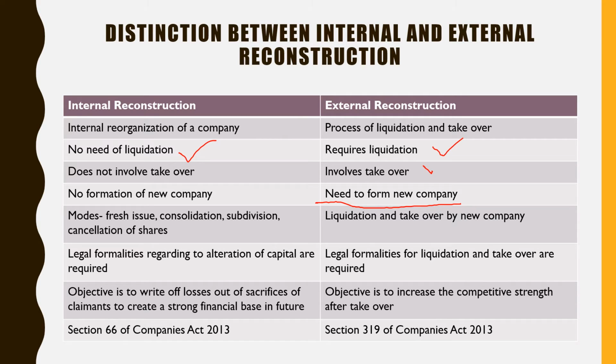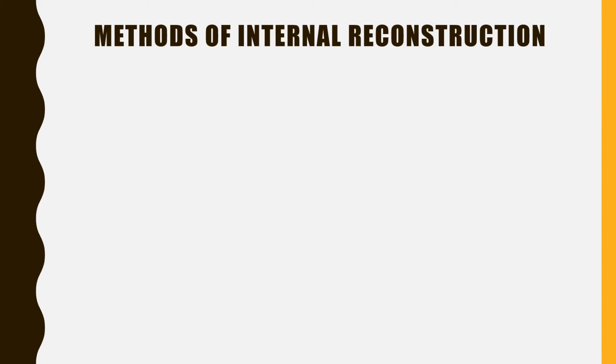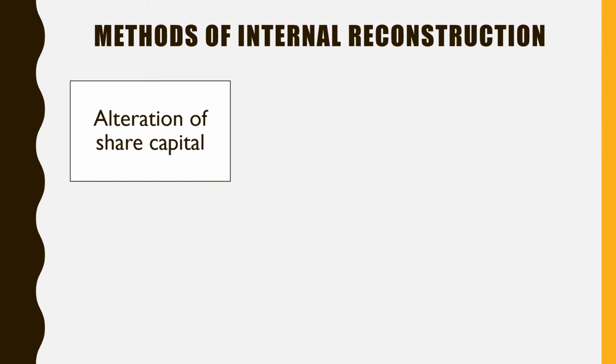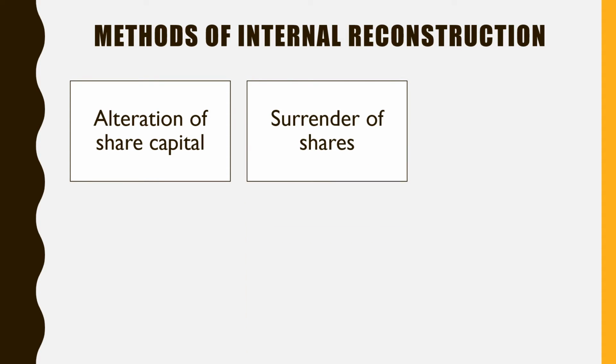Section 66 of the Companies Act 2013 deals with internal reconstruction, whilst Section 319 of the Companies Act 2013 deals with external reconstruction. So these are some of the points of distinction between internal and external reconstruction. Further, these are the methods of internal reconstruction, and we are going to see all these methods in detail, and we have to solve problems regarding these methods.